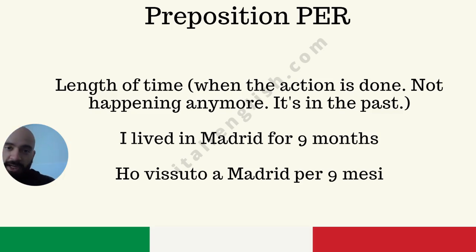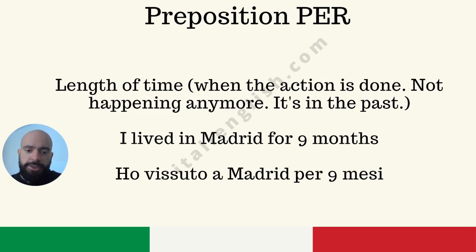Again, this is one of those scenarios that should remind you of what I told you in the first video about prepositions. Do not make assumptions. Just because you already saw for translated with da in Italian with a time frame doesn't mean that you're always going to use da with for. This is one of those cases where you do not use da. We use per because the action is about the past.